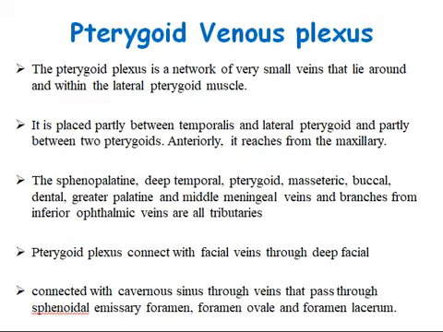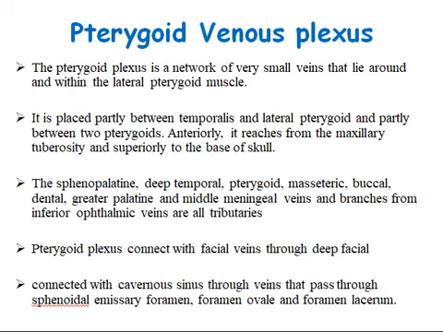Now coming on to the pterygoid venous plexus. The pterygoid plexus is a network of very small veins that lie around and within the lateral pterygoid muscle. It is placed between temporalis and lateral pterygoid and partly between the two pterygoid muscles. Anteriorly, it reaches from the maxillary tuberosity and superiorly to the base of the skull.